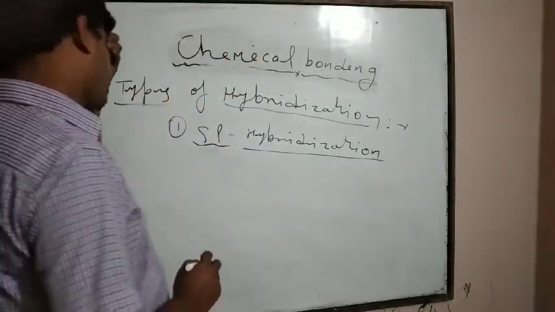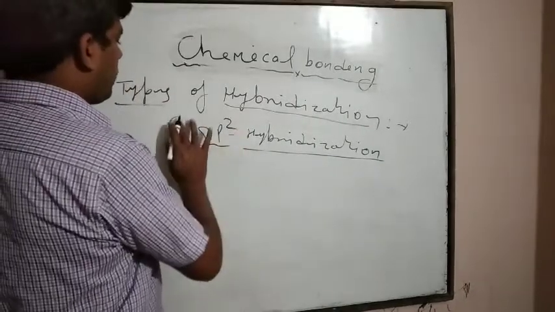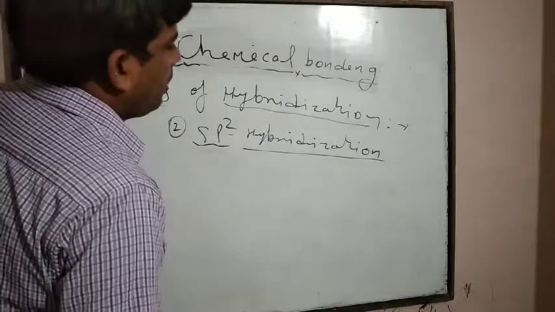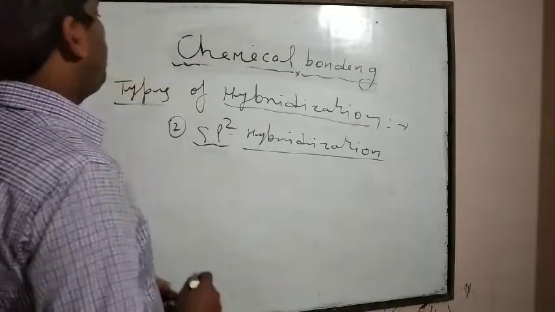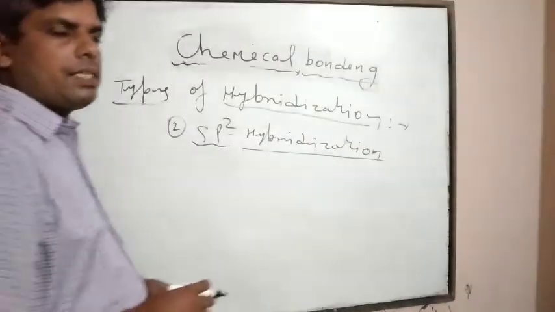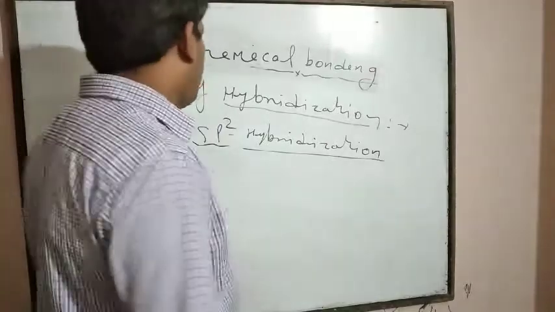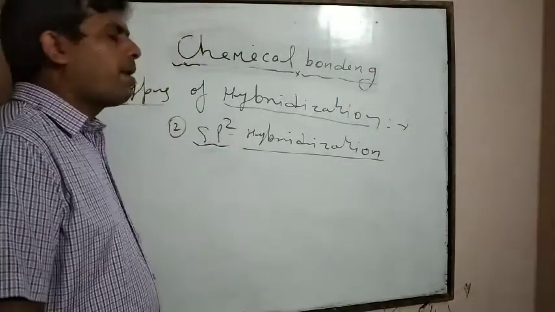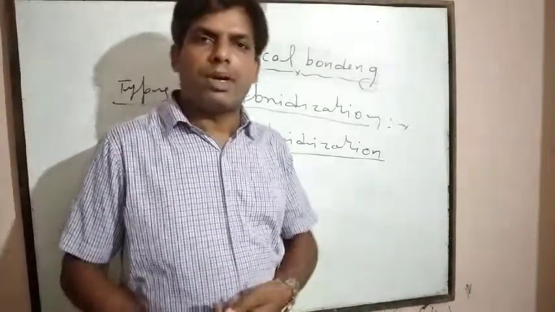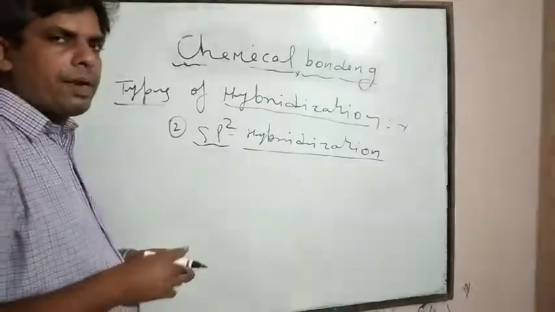Next one is the sp2. Second type is the sp2 type of hybridization. When one s and two p atomic orbitals intermix together, then they show sp2 type of hybridization.